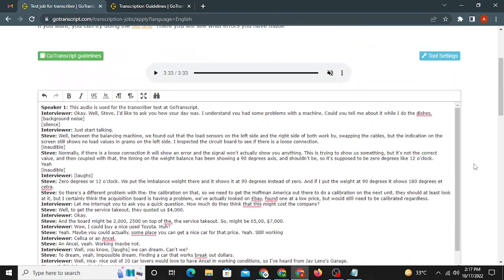And one more important thing is never copy and paste the things from a Word document, PDF document, or from any website. Don't paste it directly in the transcription tool, because the AI system running in the background is going to detect it and you will fail, right? So always use Notepad, because that's the thing which can defeat the AI system of GoTranscript.